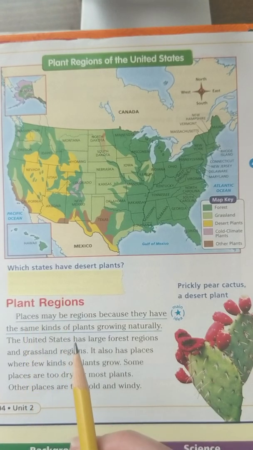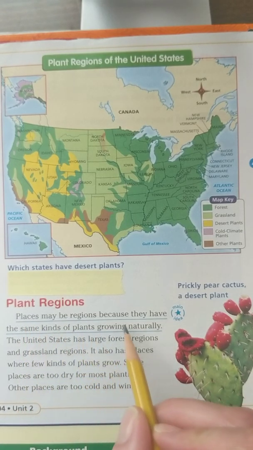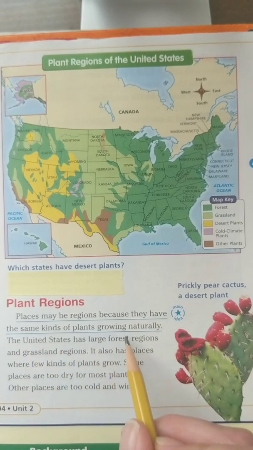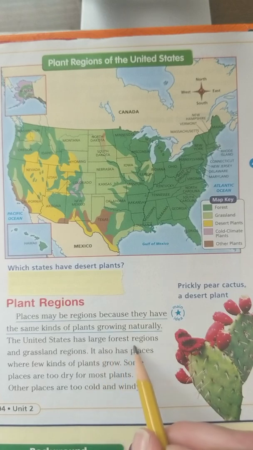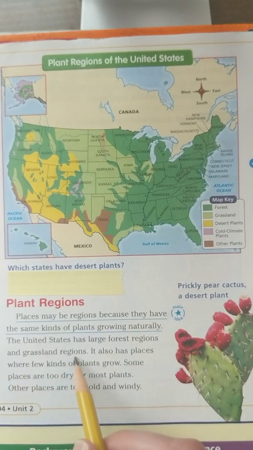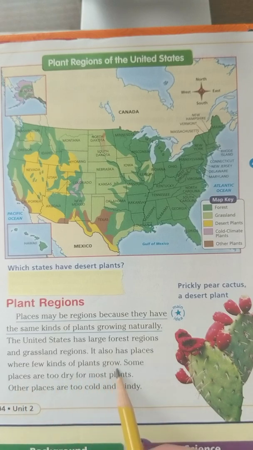Plant regions. Places may be regions because they have the same kind of plants growing naturally. The United States has large forest regions and grassland regions. It also has places where few kinds of plants grow. Some places are too dry for most plants. Other places are too cold and windy.